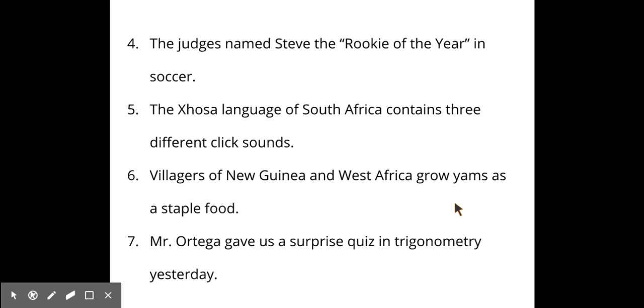Good morning. I looked through your papers yesterday and it looked like we were having some trouble. So I'm going to walk you through a bunch of the sentences. You should have this worksheet on your desk right now. 1 through 3 was already done for you. You tried to do 4 through 22. So we're going to do the next 12 together. I'm going to walk you through them.